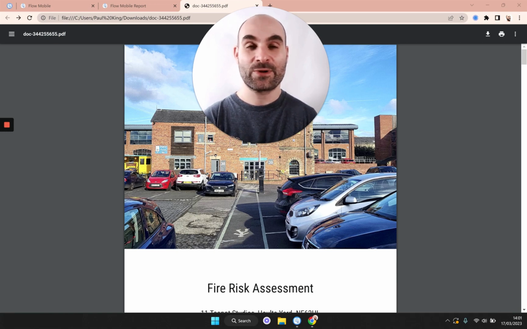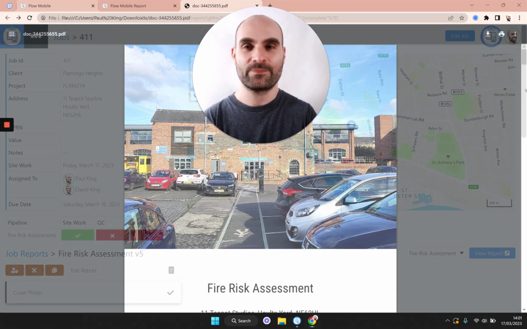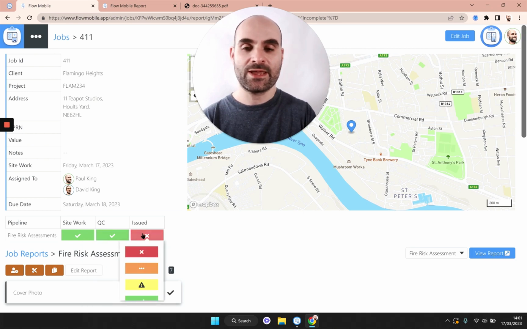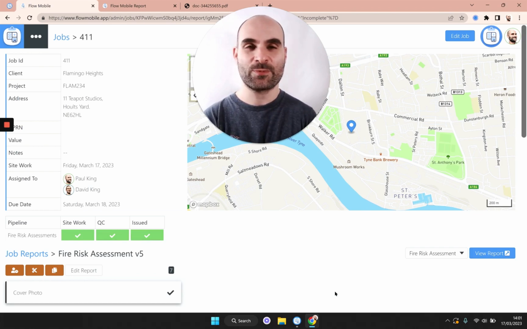Now, I want to just quickly touch on some of the dashboard features that are going to make your life easier in the office when it comes to managing jobs. Let's head back over to the dashboard. Now, because I've finished this job now, I'm going to mark the quality control stage off as complete, and the issued also is complete as well. So this is telling the system that this job is now done.